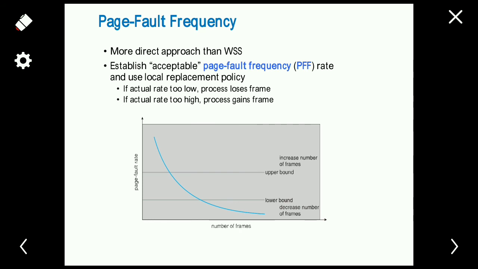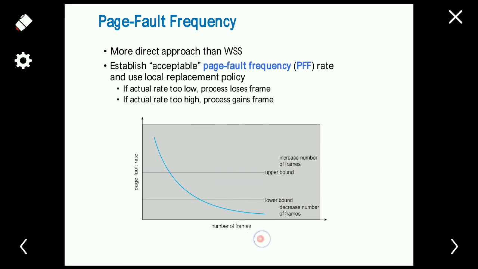The next method is the page fault frequency. This is a more direct approach than the working set model. Thrashing has a high page fault rate, so if thrashing can be controlled, then the page fault rate can be controlled. If you consider the graph, the number of frames is on the x-axis and the page fault rate is on the y-axis.